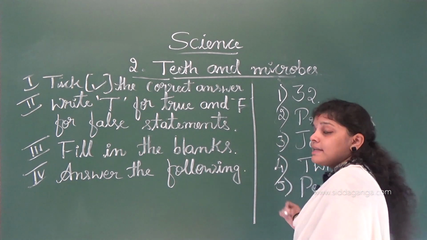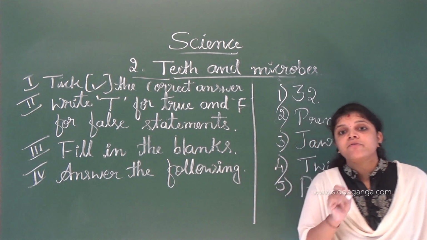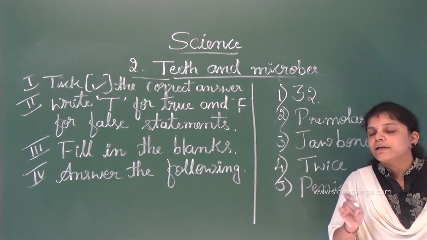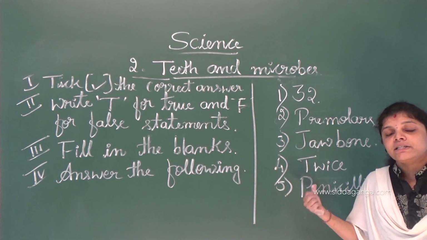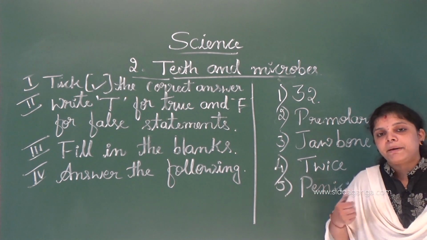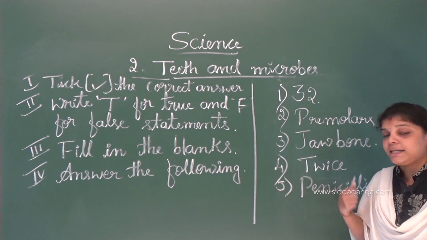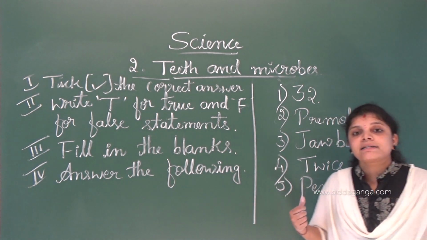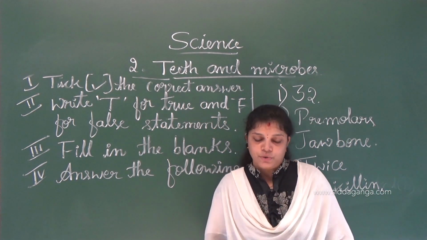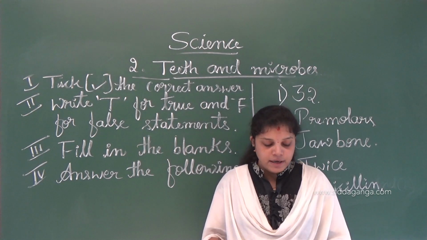You know, some microbes are very helpful to us. Yes or no? Some microbes are very helpful to us. Example, penicillin. By using these molds, we can make what? Penicillin. This acts like an antibiotic. It treats some diseases. So that's why it's very helpful to us.